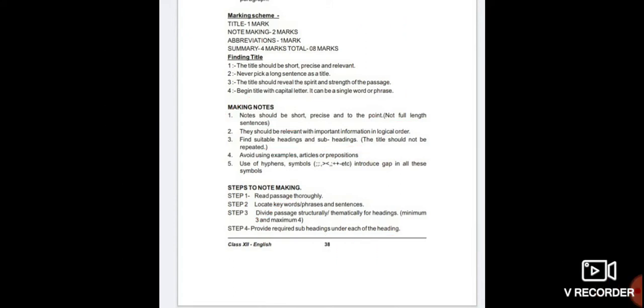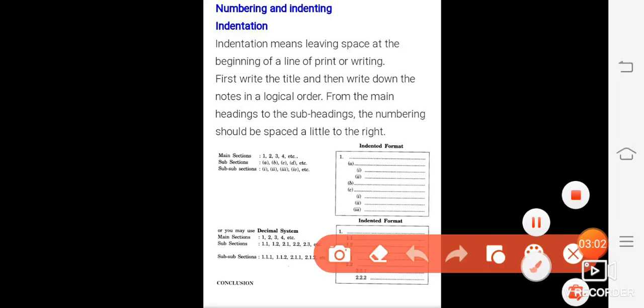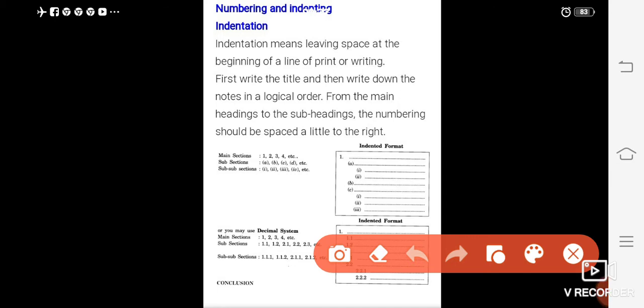Next I am moving ahead. Numbering and indentation. Indentation means leaving space at the beginning of a line of print or writing. First write the title, then write down the notes in a logical order from the main heading to the subheading. Main headings, subheadings: numbering should be spaced a little to the right. This is the format. You have to follow the format.